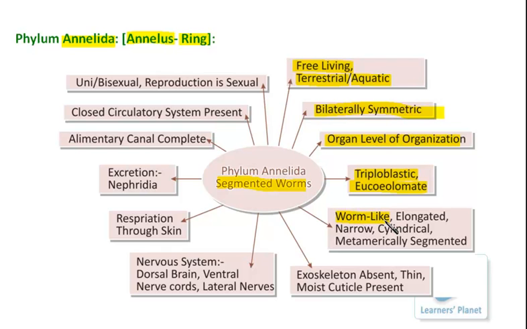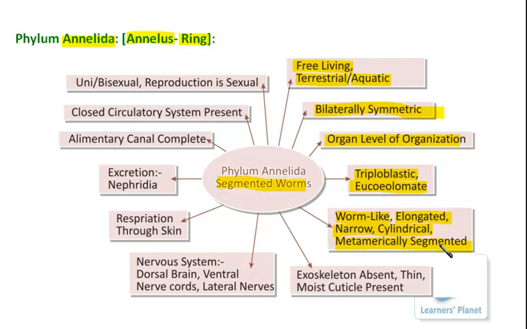Further, these organisms are also worm-like. This is the second group which has worms. Worm-like means the body is elongated, narrow and cylindrical. More important, the body is metamerically segmented. That means the internal and external structure of the body is divided into segments.